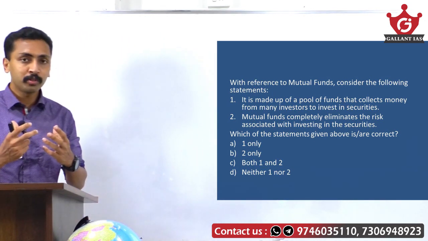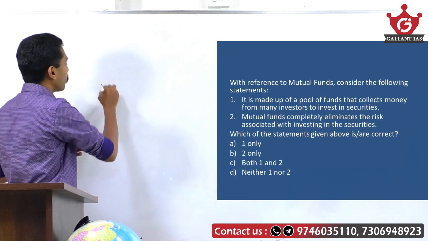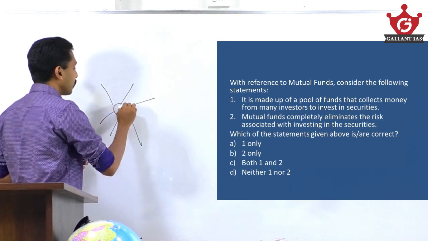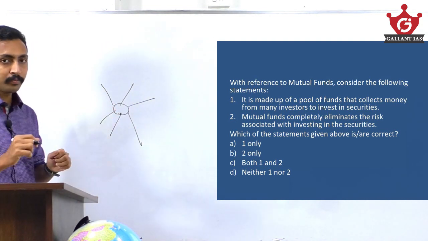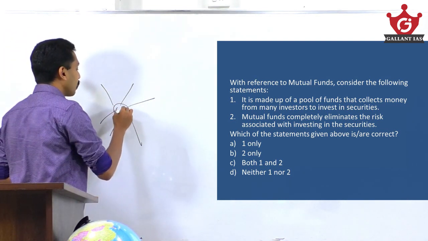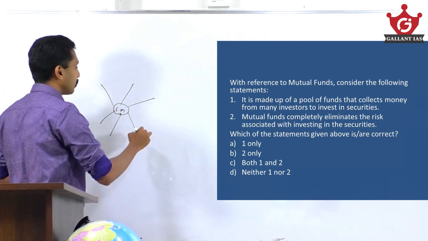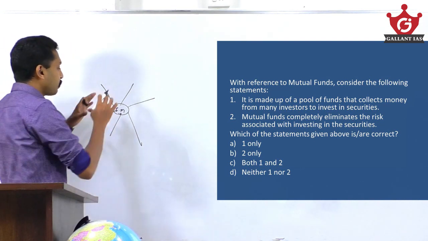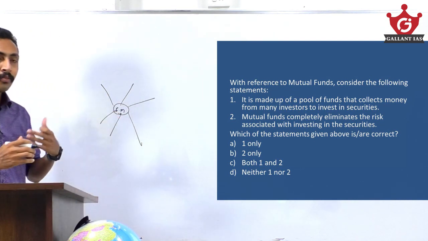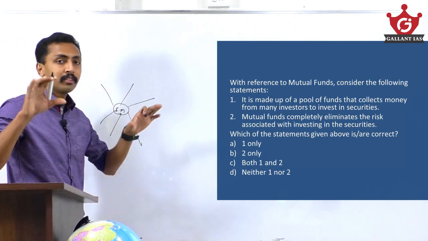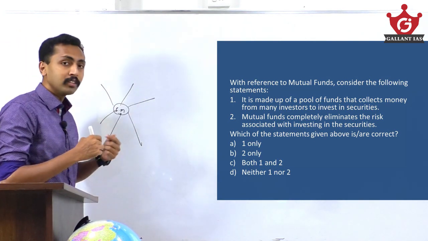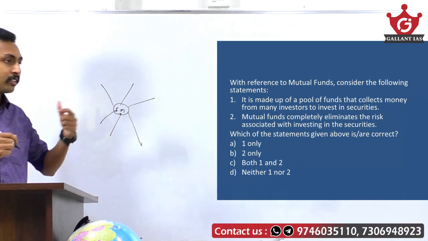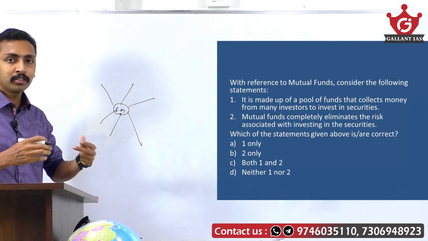What is mutual funds? Mutual fund is a pool of investment from different investors to avoid a risk, collectively investing in securities. So there will be a fund manager who pools investments from different parties. They will contribute according to their investment capability. Using this pool money, this fund manager will invest in different securities. To avoid risk, he will not invest in only one security, he will invest in different securities. Maybe it is equities, debt instruments, debentures, whatever.